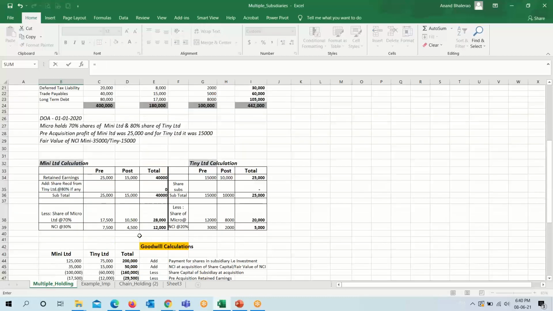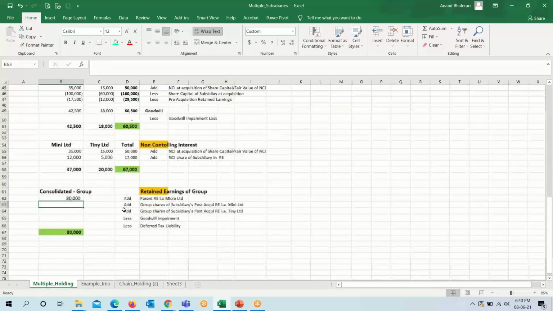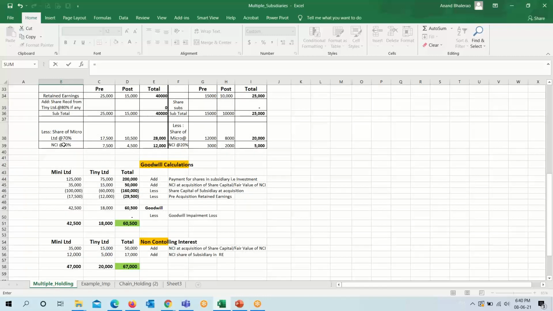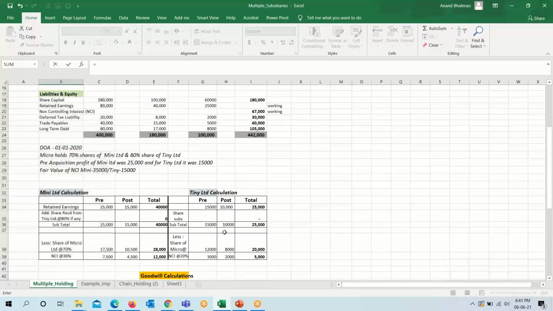Similarly for retained earning, the parent's retained earning is 80,000. And group share of subsidiary post acquisition, that is Mini Limited retained earning, which we have received from Mini Limited post acquisition. So this is the post acquisition. Similarly for Tiny Limited, it is 8,000.